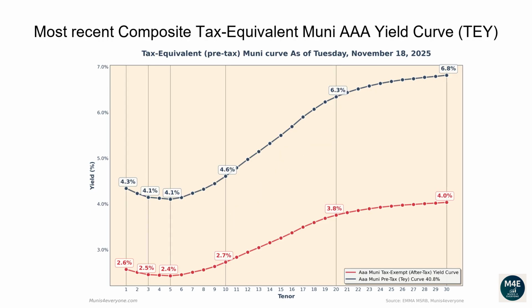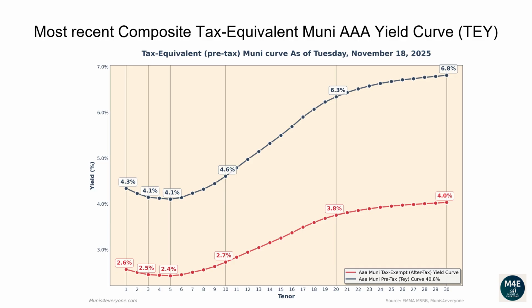Let's now go over the most recent composite tax-equivalent Muni AAA yield curve. The following graph shows, in red the tax-exempt after-tax Muni yield curve, versus in blue its tax-equivalent pre-tax version assuming a 40.8% top tax bracket as of November 18, 2025. Why would you care to see the tax-equivalent version of the Muni yield curve? More on this later. Let's first go over the pre-tax, aka tax-equivalent yield curve.